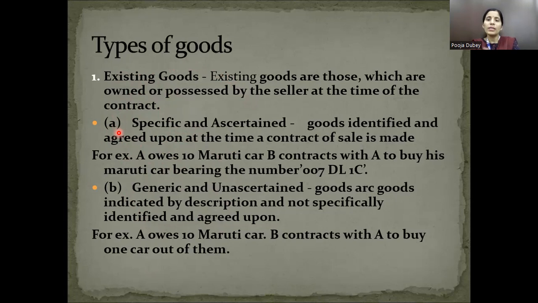Means to say the buyer can verify, the buyer can identify, and then the buyer can choose the specific goods to purchase. Now, in general or specific. If you are going to purchase a mobile phone in general, there are many options in the shop, but you will choose one, and that becomes the specific.